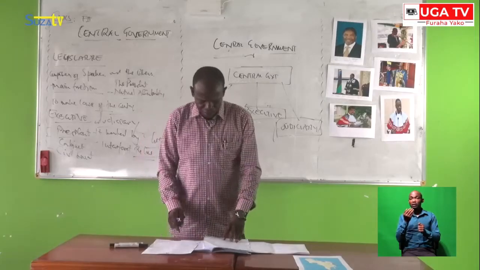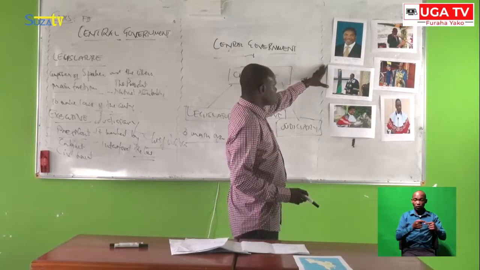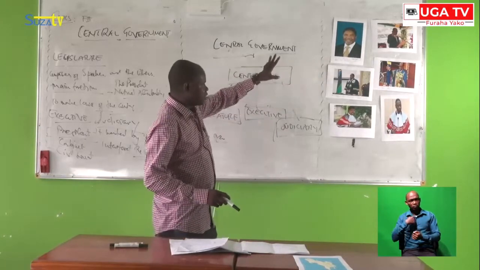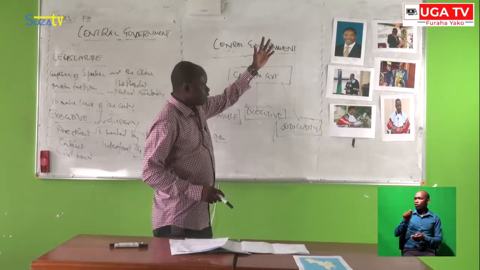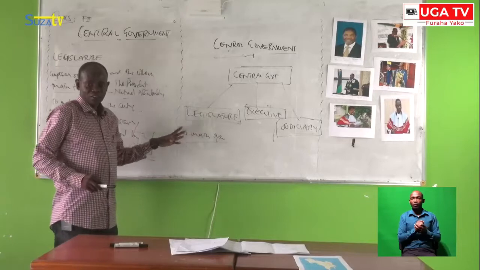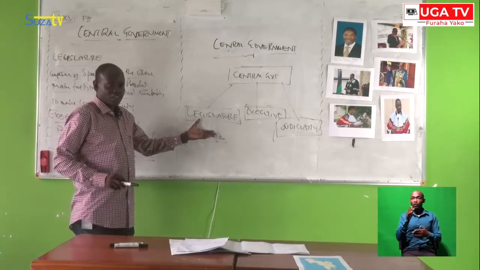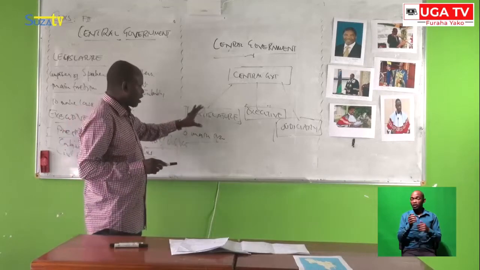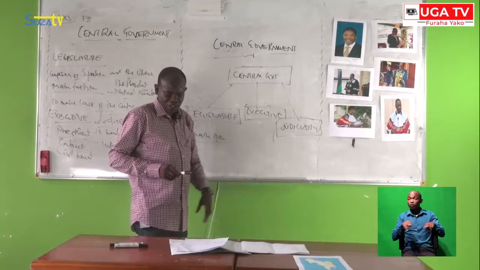Another important thing, before going further, my dear student: can you tell me where those important leaders I have mentioned are coming from? Whether they come from the legislature, the executive, or the judiciary. Can you mention it?